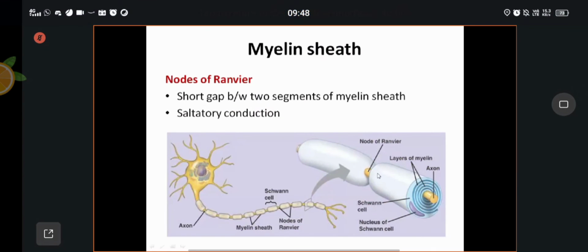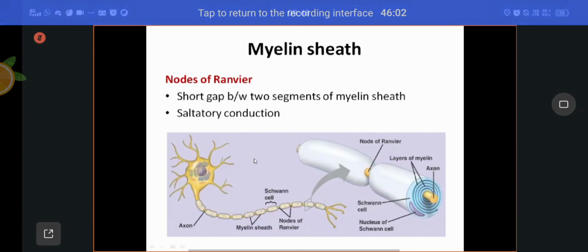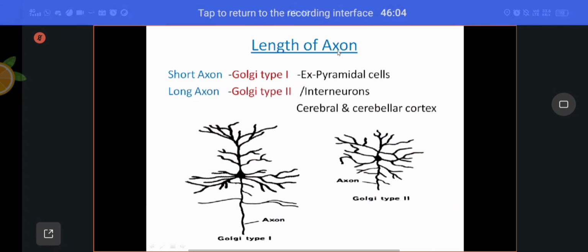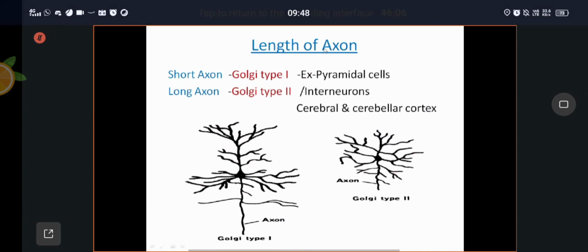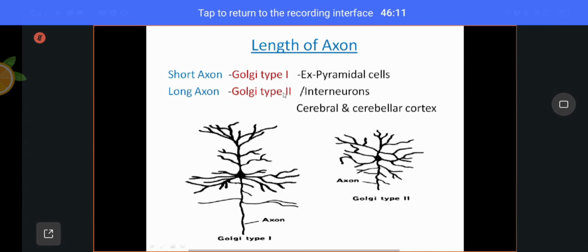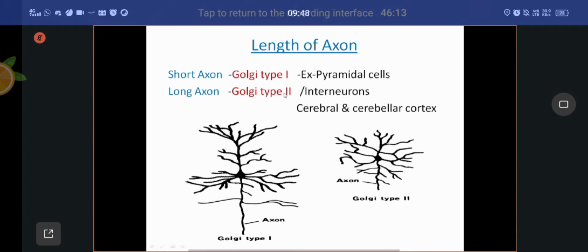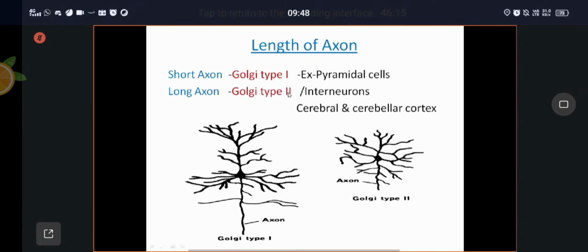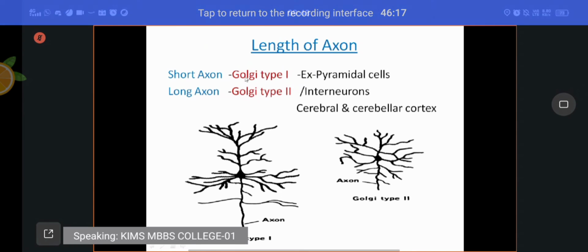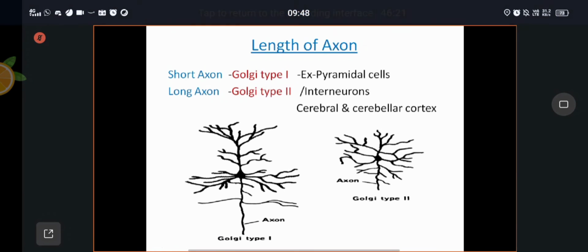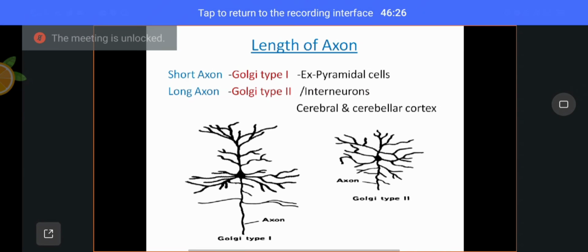Most of the things you can read from your physiology, only important things I will mention here. Based on the length of the axon, there are Golgi type 1 and Golgi type 2 neurons. Golgi type 1 neurons have long axons to connect the remote areas.